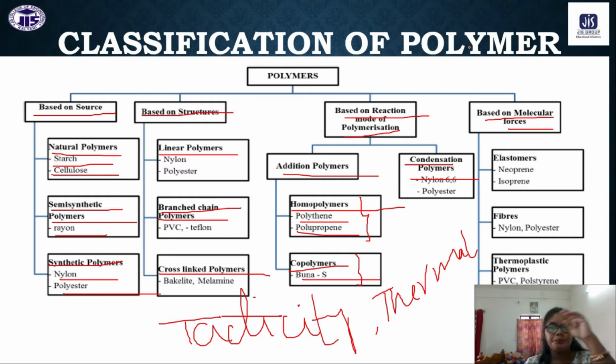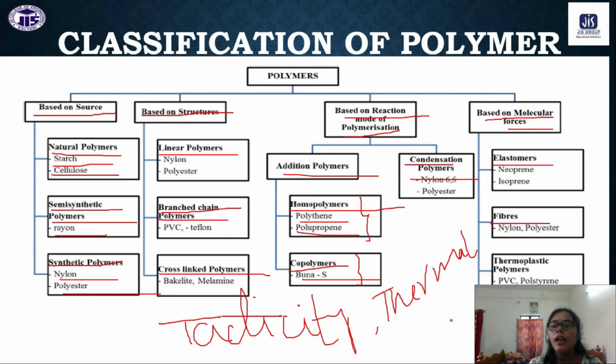Okay, and next, the last we have is based on intermolecular forces. Based on intermolecular forces, we have elastomers, fibers, and plastics. Okay, so these are the three types of polymers that belong to the classification based on intermolecular forces: elastomers, fibers and plastics.